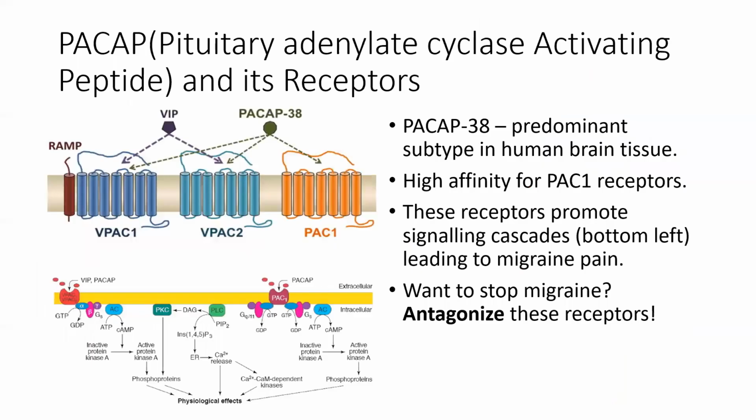PACAP, another neurotransmitter, and its receptor proteins, PAC1, VPAC1, and VPAC2, were also examined in this study. PACAP has high affinity for PAC1 G-coupled receptors found on blood vessels and other cells. These receptors promote calcium and cAMP signaling cascades, as shown on the bottom left, leading to migraine pain. So if you want to stop migraine here, you're going to have to antagonize these receptors, which means to deactivate them, essentially.